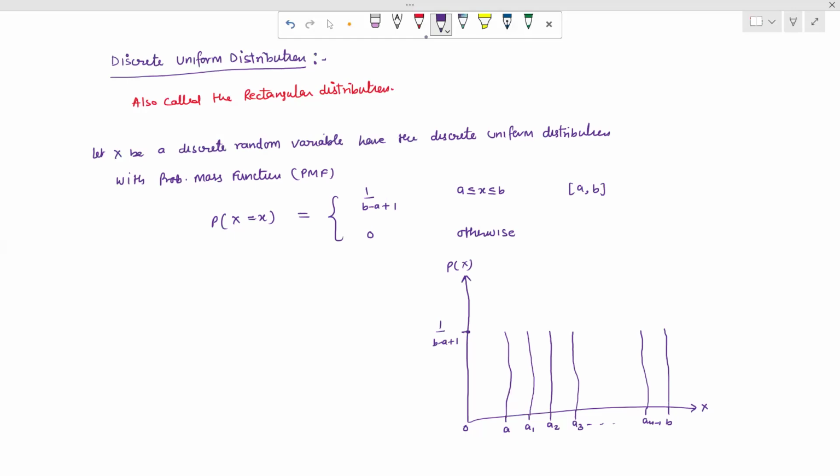Suppose we are talking about a to b. Here is a, and here is b. When we bound this from a to b, this makes a rectangle. That's why we call this a rectangular distribution. When we take small interval strips, all of them make rectangles.